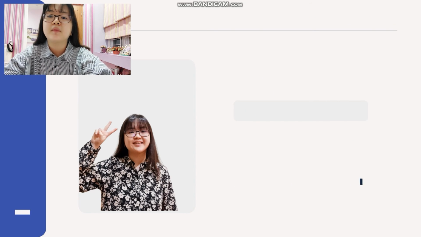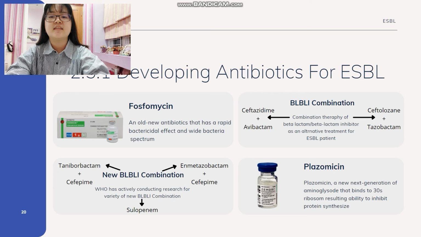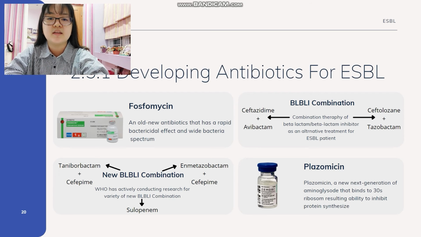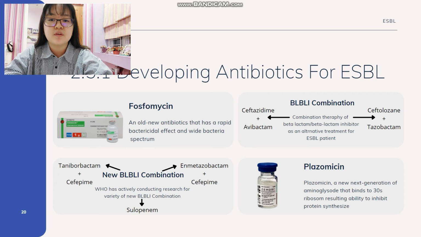Today I will explain about developing antibiotics for ESBL. First, fosfomycin. Some studies showed that fosfomycin has maintained activity against ESBL. Second is the BL-BLI combination, therapy of beta-lactam and beta-lactamase inhibitor combination as an alternative treatment. There are two examples of BL-BLI combinations: ceftolozane and tazobactam, which have already been examined for efficacy and obtained a good result. Second, ceftazidime and avibactam. Studies also concluded that this combination can be used as an alternative treatment.